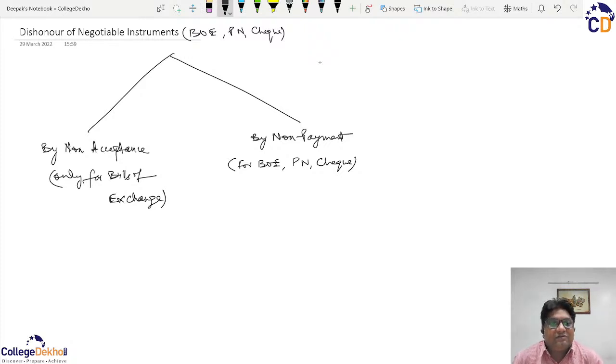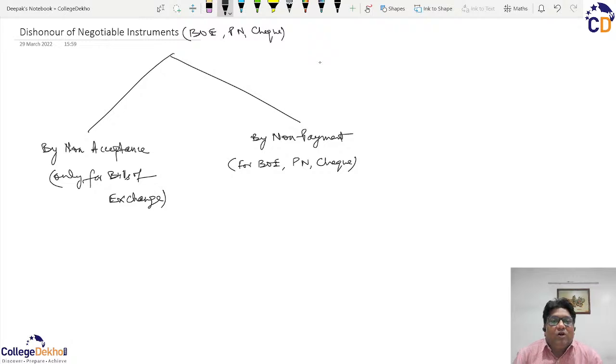And valid acceptance will always be when there is an unqualified signed acceptance by the drawee on the instrument itself, not on any additional paper, but on the instrument itself, whether on the face of it or on any part which is a part of the negotiable instrument. Only then we can say it's a valid acceptance, and only after a valid acceptance will a bill of exchange be eligible for dishonor by non-payment.